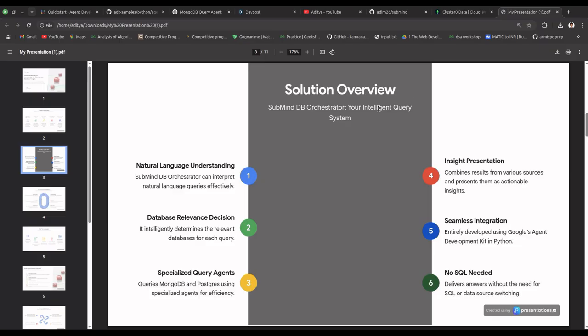So the solution would be an intelligent query system, which is called SubMind DB Orchestrator, which uses natural language to query multiple databases and then aggregate responses. This can be integrated to any database that already exists. You don't have to do any changes, or very few changes, to onboard this agent to your existing data architecture. So for now, I'll be using a Mongo and Postgres agent for this demo.